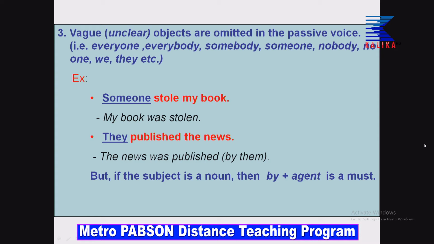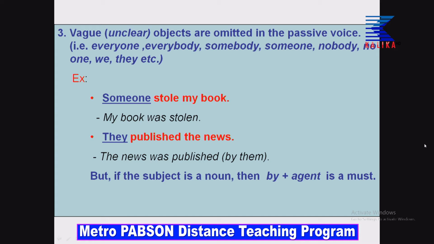So, please see the example once again. Someone stole my book. My book was stolen. What we have to do? We have to omit by someone, do not write by someone. Understood, dear students? I hope that you are enjoying the class and trying to learn as much as possible. So, look at the second one. They published the news. The news was published by them. If you write it, it is okay. If you do not write it also, it is okay. If you write only, the news was published, it is okay. You will be marked correct.